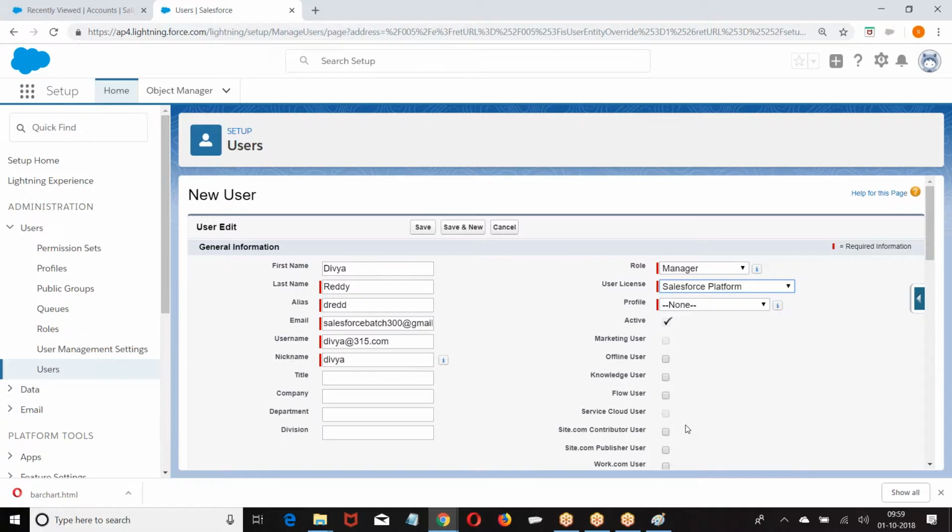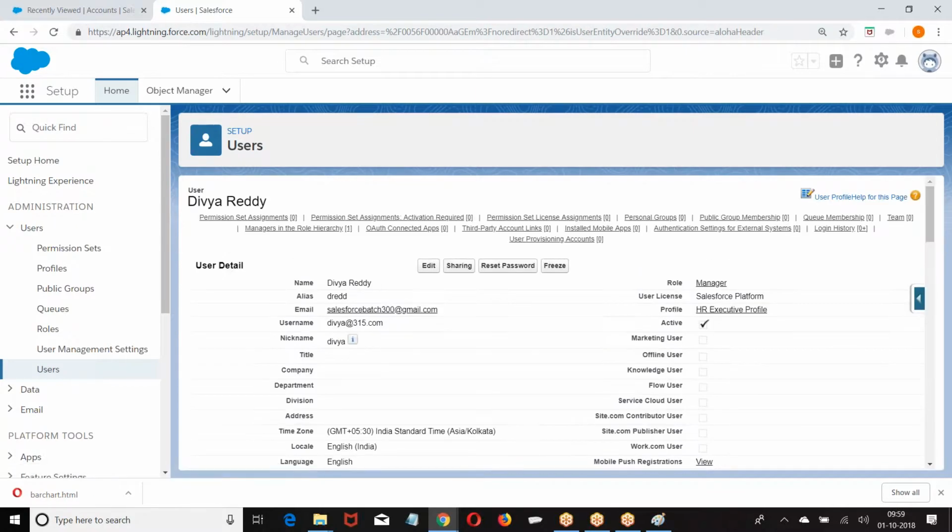I have only two Salesforce licenses. One I already gave to Satish. Another one I gave to a student. So I am giving Salesforce platform. Now, what do you want to give? I want to give HR executive. So if you want to create a user, what is the role? What is the user license? What is the profile?